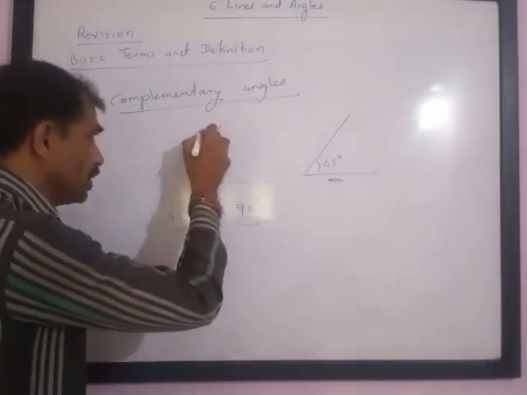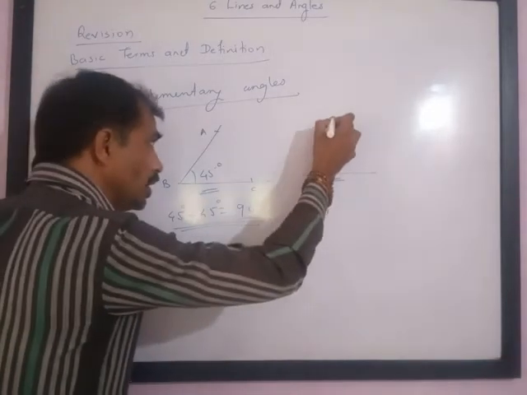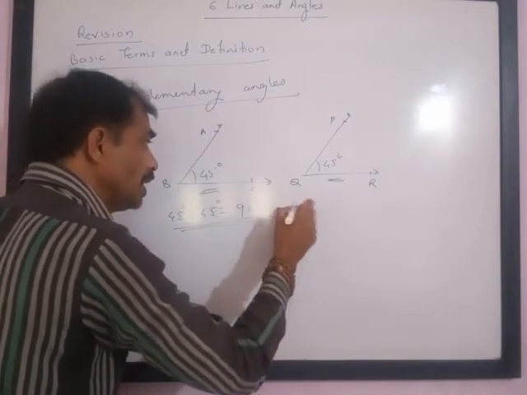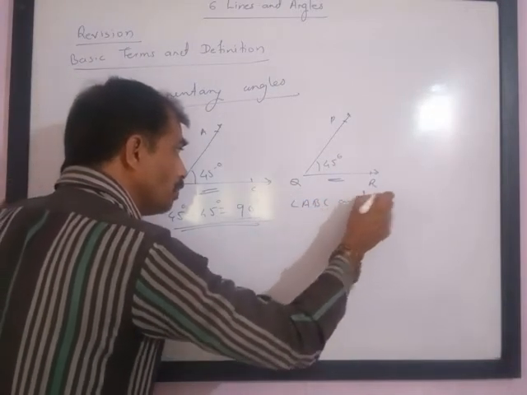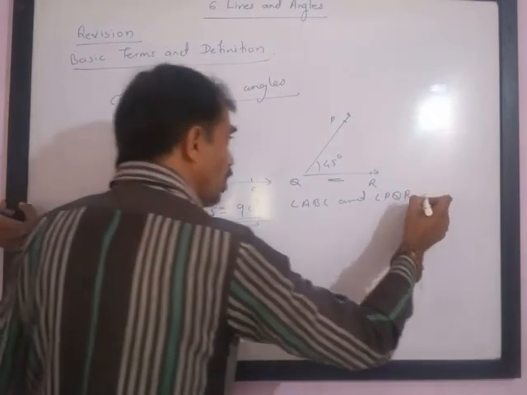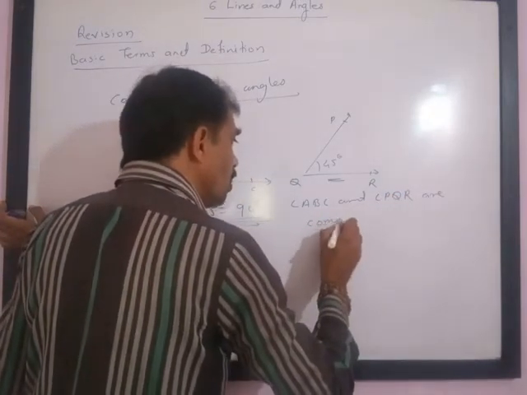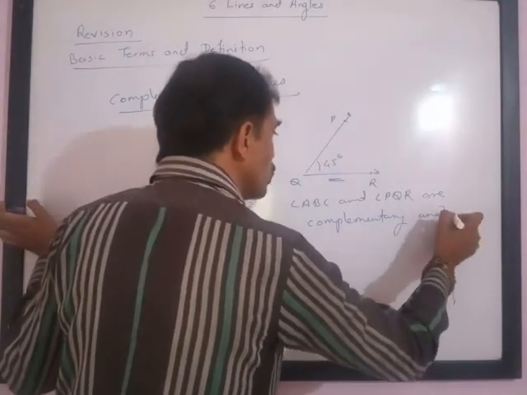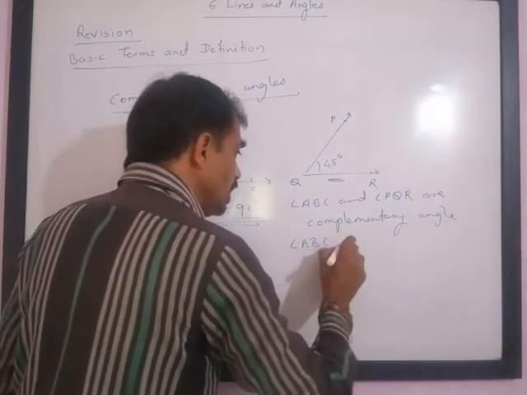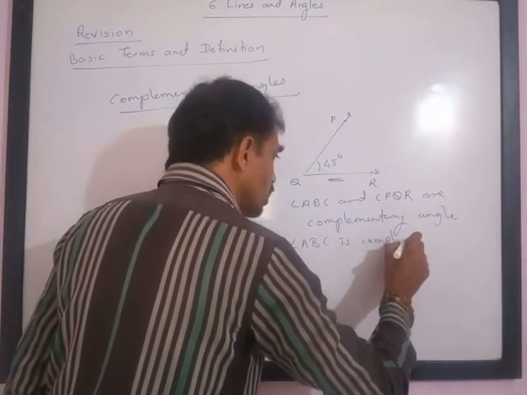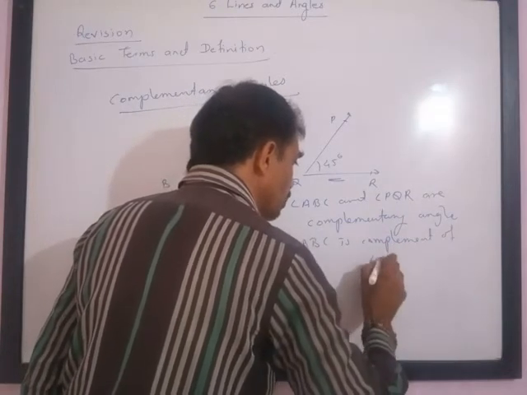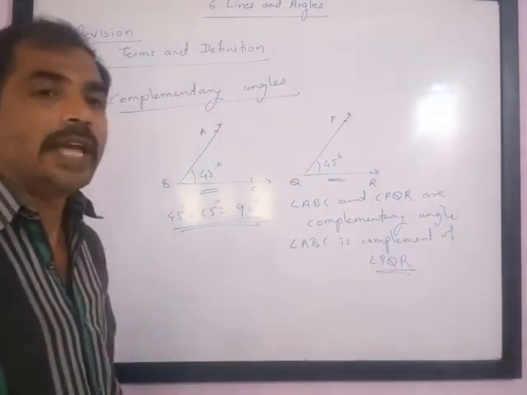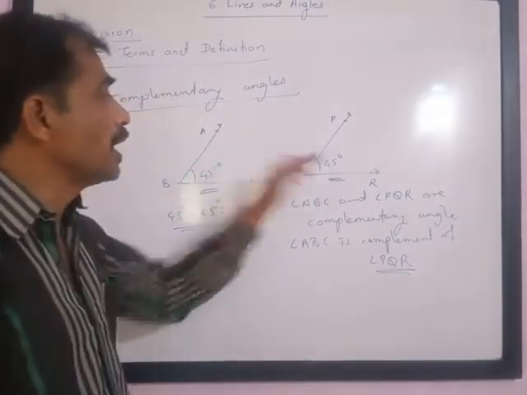What does that mean? If this is ABC and this is PQR, then we can say angle ABC and angle PQR are complementary angles. We can also say that angle ABC is a complement of angle PQR. We can also say that angle PQR is a complement of angle ABC. So I have written here one pair. You can write many pairs.